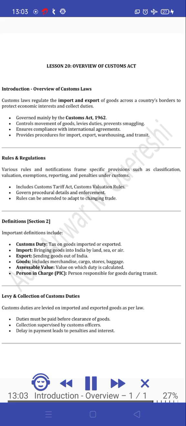Import: bringing goods into India by land, sea, or air. Export: sending goods out of India. Goods include merchandise, cargo, stores, baggage. Assessable value: value on which duty is calculated. Person in charge (PIC): person responsible for goods during transit.